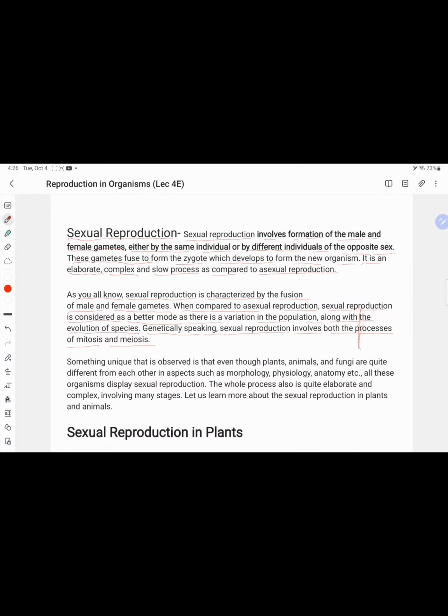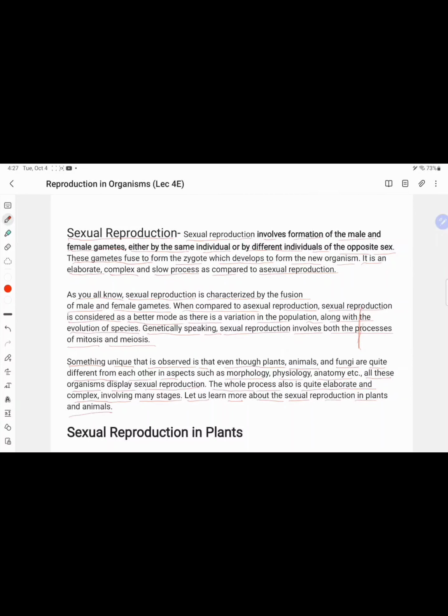Something unique that is observed is that even though plants, animals, and fungi are quite different from each other in aspects such as morphology, physiology, anatomy, etc., all these organisms display sexual reproduction. The whole process is also quite elaborate and complex, involving many stages. Let us learn more about sexual reproduction in plants and animals.